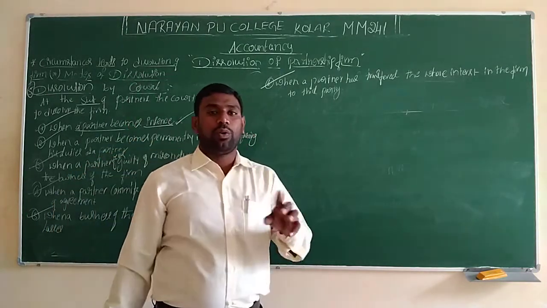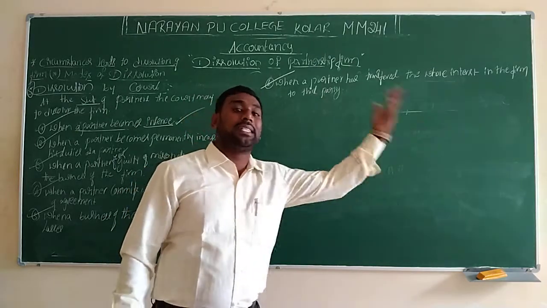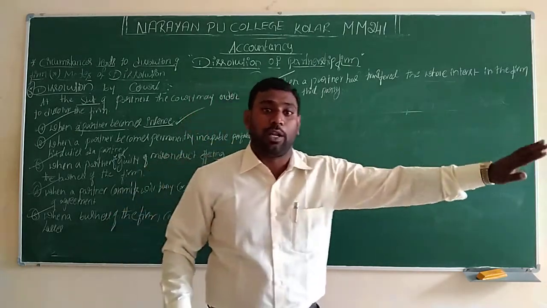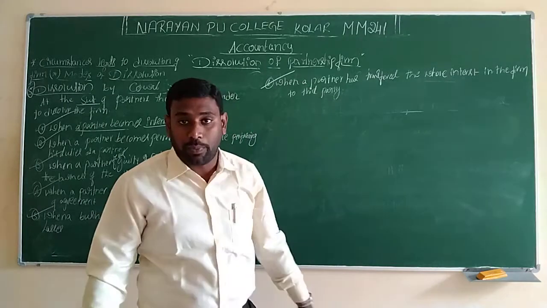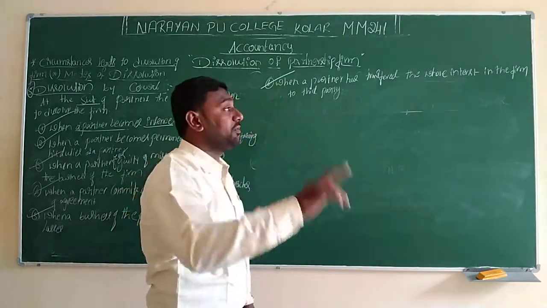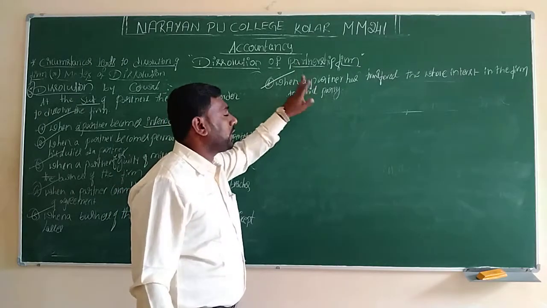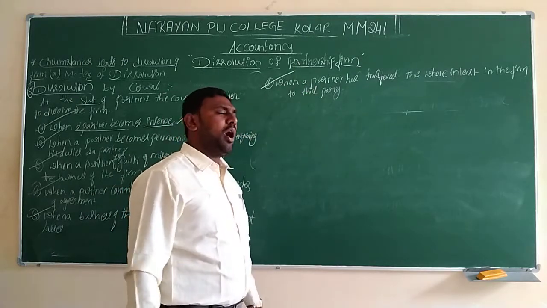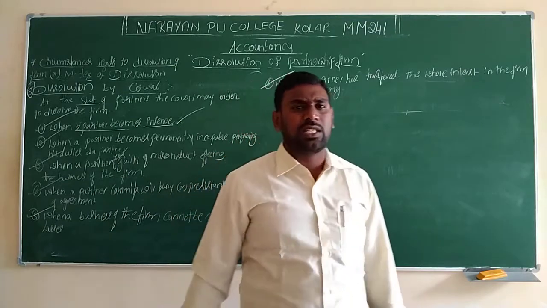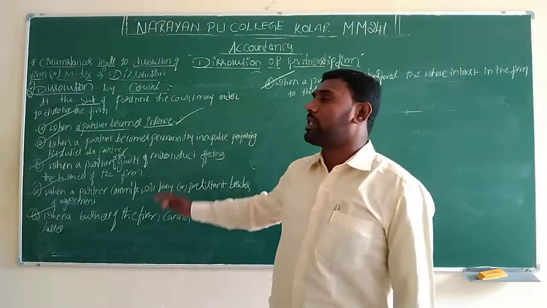During that time the court will say that if you are interested in such a field, you have to move to that field. No need to stay as a partner in the partnership firm. The court itself will give the order, and we have to obey that order. So during that time we have to close the company. Out of these, any one reason is sufficient to close the company.